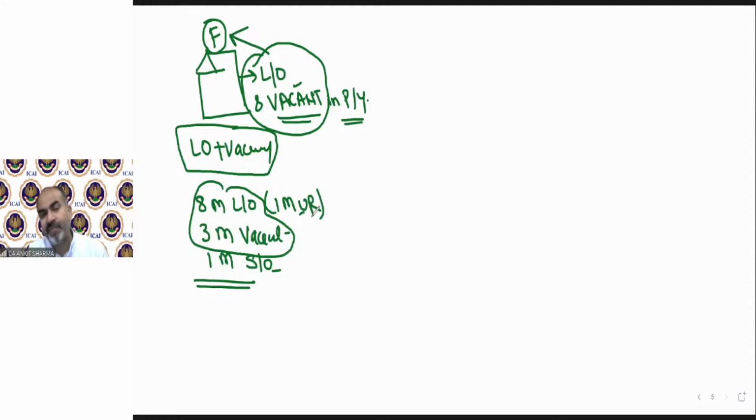Yes, case number F will consider the unrealized rent and the self-occupied period, but the solution will not be as per case number G or E. The solution will be as per case number F. So please remember this very carefully. If there is let out and vacancy, all cases will be overruled by case number F.